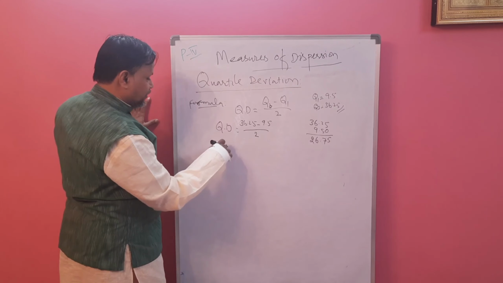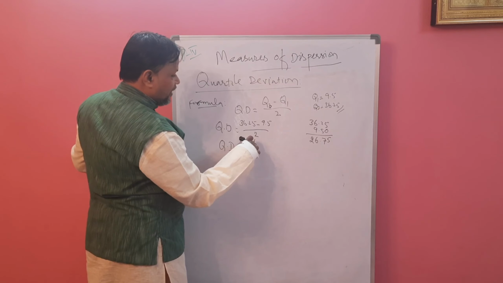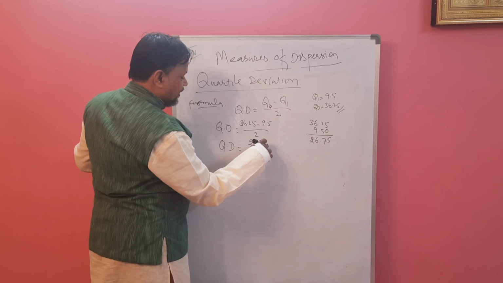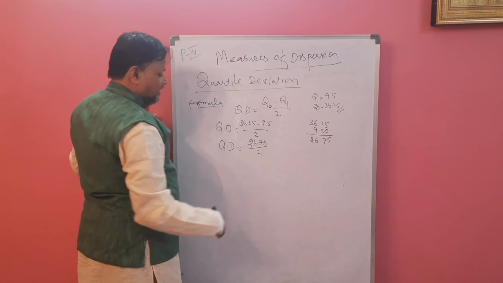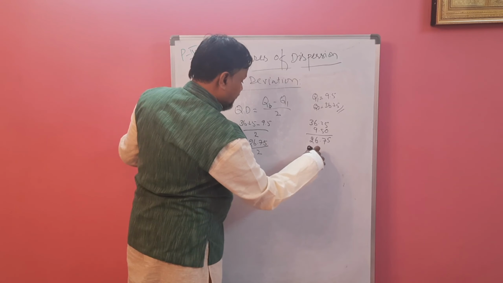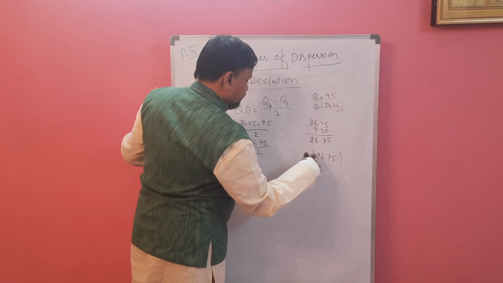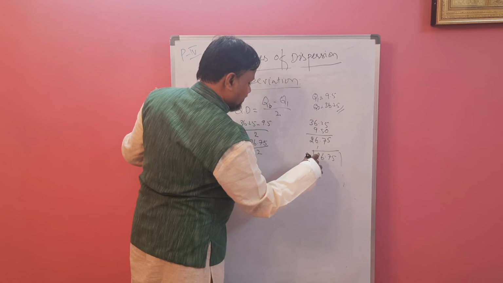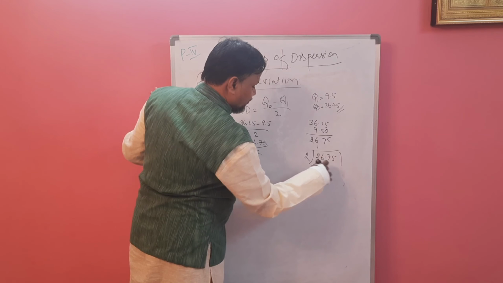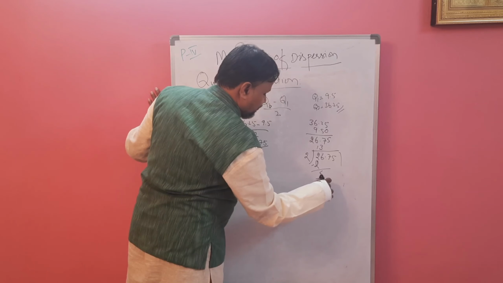Quartile deviation QD equals 26.75 divided by 2. Now divide with 2. 26.75 divided by 2: 2 ones are 2, gone. 2 3s are 6, gone.